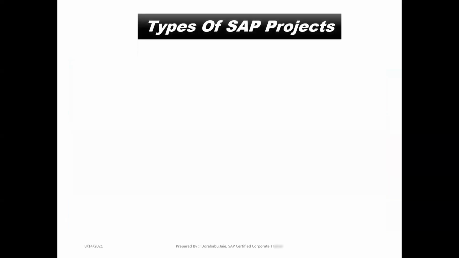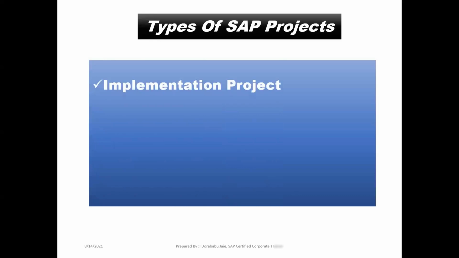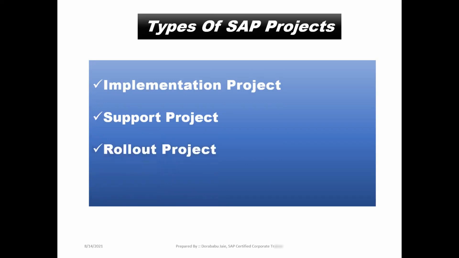After completion of the training program, once we get the job, we have to work on an SAP project. Okay, let us see the types of SAP projects. In total we have 4 different projects. One is implementation project, second is support project, third is rollout project, fourth is upgradation project.